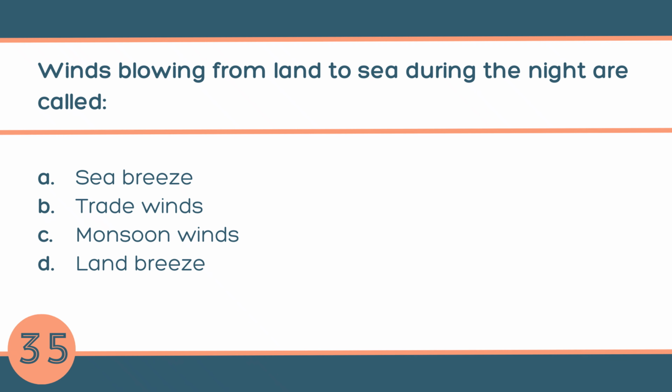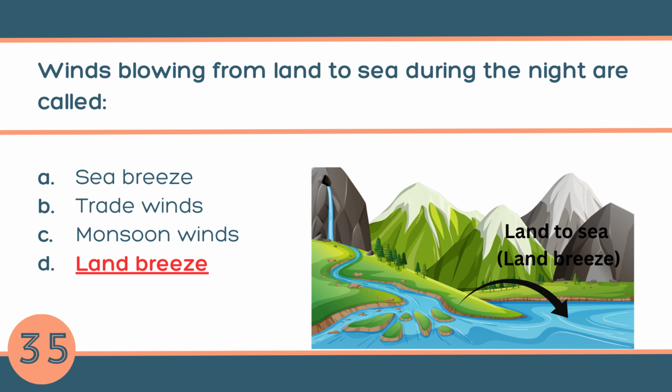Last question, question number 35. Winds blowing from land to sea during the night are called A. Sea breeze, B. Trade winds, C. Monsoon winds, or D. Land breeze. The answer is D. Land breeze. At night, land cools faster than the sea. Cool air from the land moves toward the sea, making a land breeze.